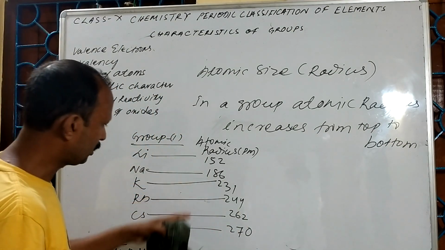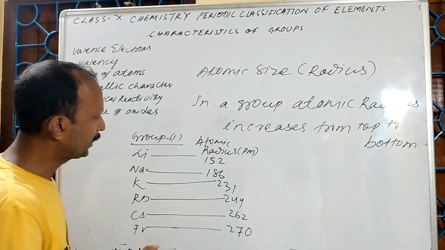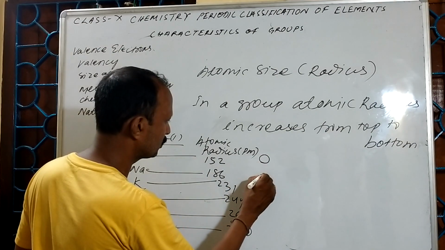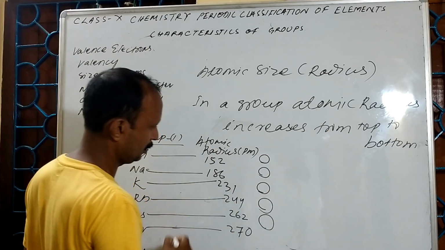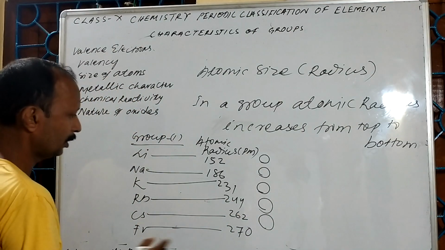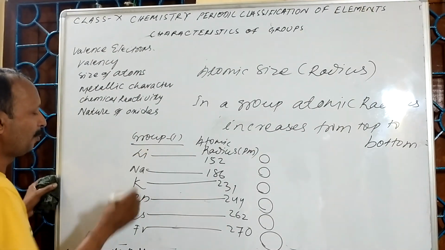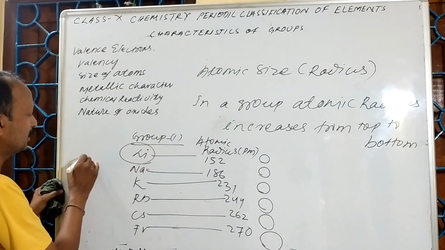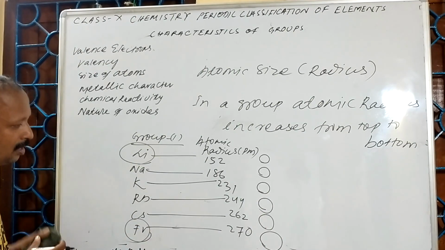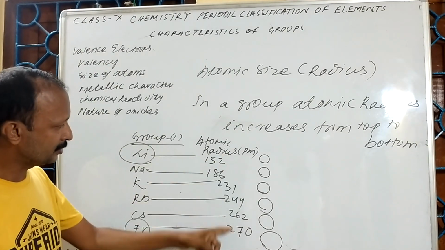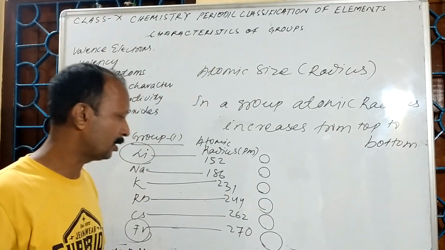That means the atomic radius from top to bottom is increasing. Suppose lithium looks like this, and the sizes increase like this. That means among these elements, lithium is the smallest one, whereas francium is the largest one. For your reference, I have mentioned the atomic size in picometer.